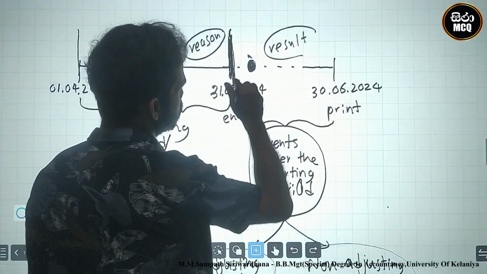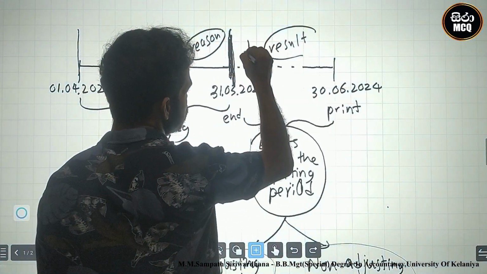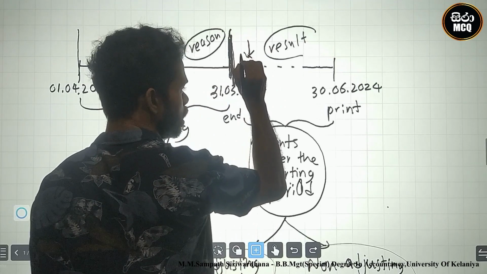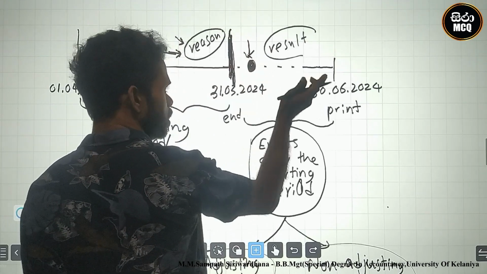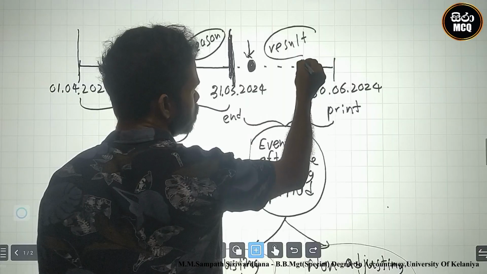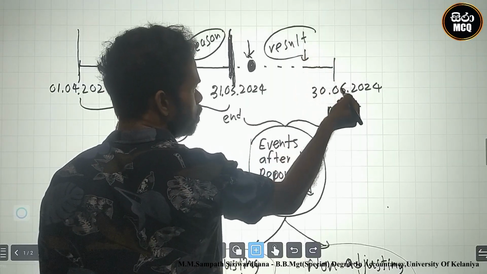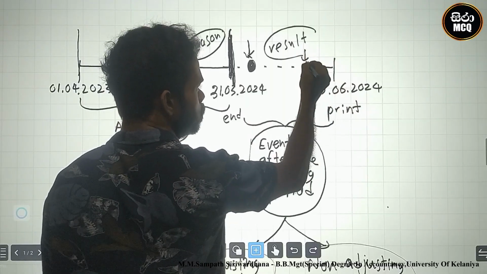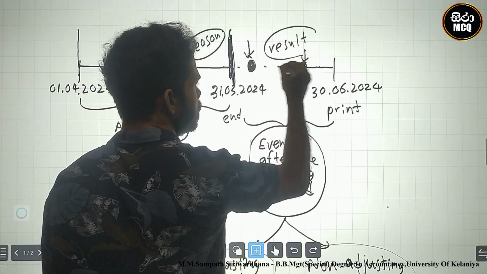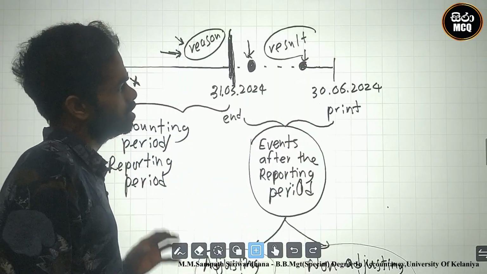This case was filed on 30th April 2024, after the reporting period, and the result was given before 30th June. This is a non-adjusting event. Why?